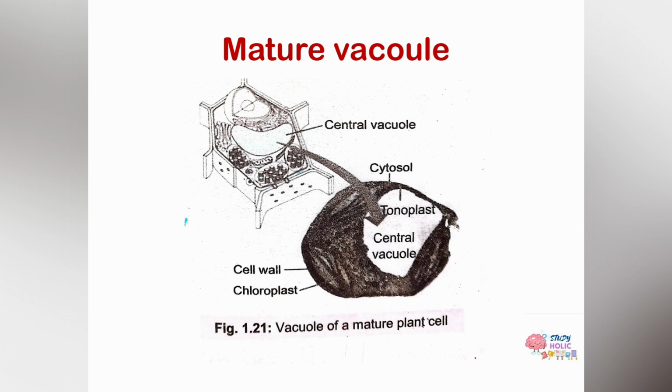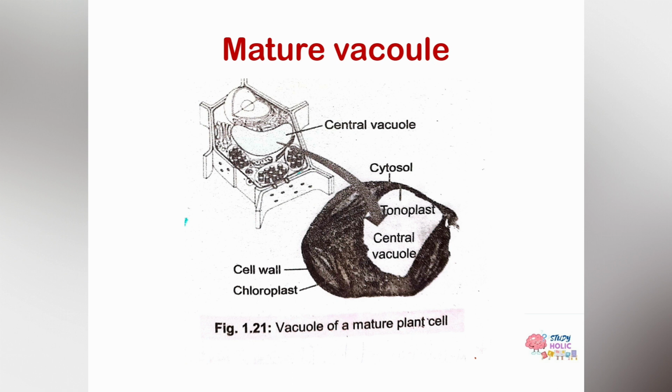Now if we talk about plant cells, in plant cells there are two types of vacuoles. There is a young plant cell and a mature plant cell. In young plant cells there are various small vacuoles, and they have reserves of important organic compounds. As a result of these compounds, the vacuoles in young plants help protect the plant against certain herbivores. How do the vacuoles help the plants against herbivores? Due to the compounds that are poisonous in nature or unpleasant to the animals.